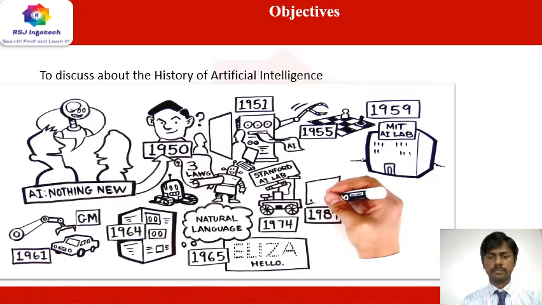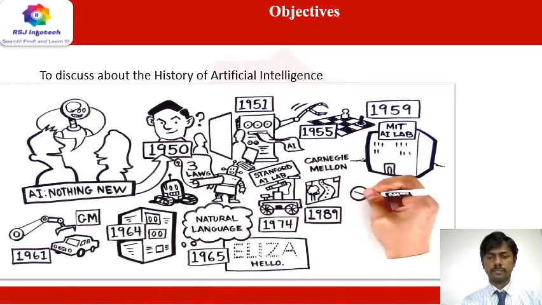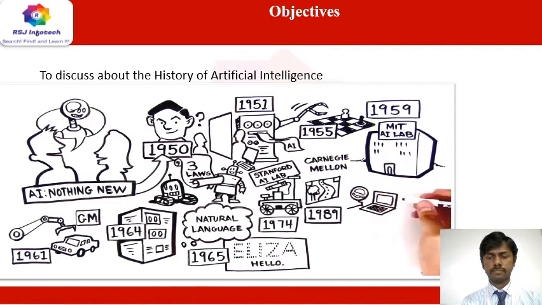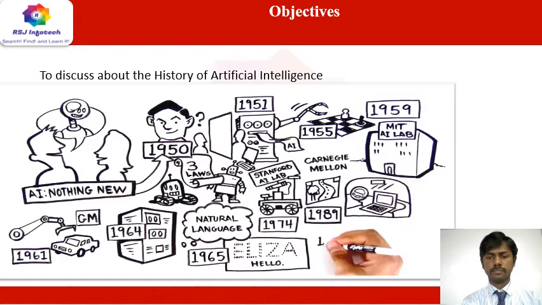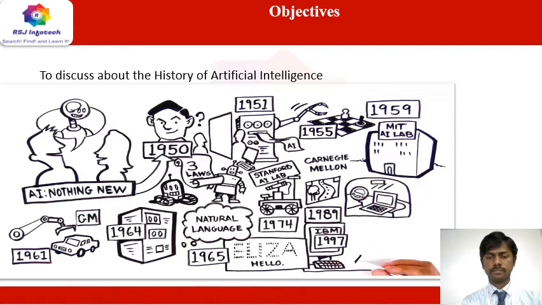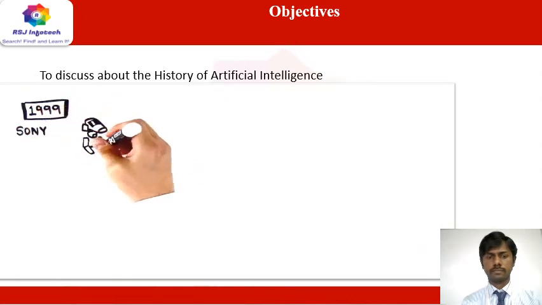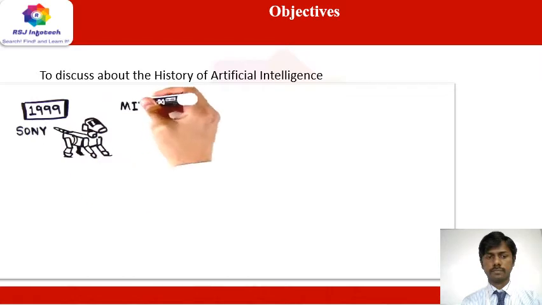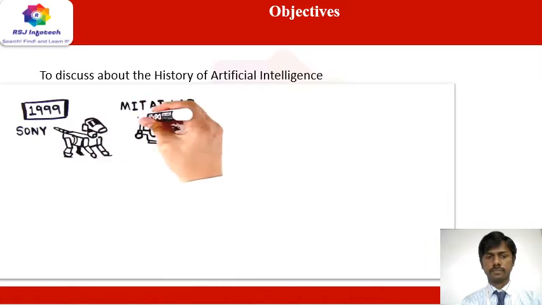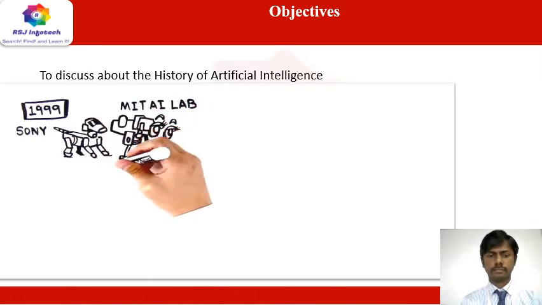In 1989, Carnegie Mellon creates the first autonomous vehicle using a neural network. In 1997, IBM Deep Blue beats Garry Kasparov at chess. In 1999, Sony introduces Aibo. That same year, the MIT AI Lab's first emotional AI is demonstrated.